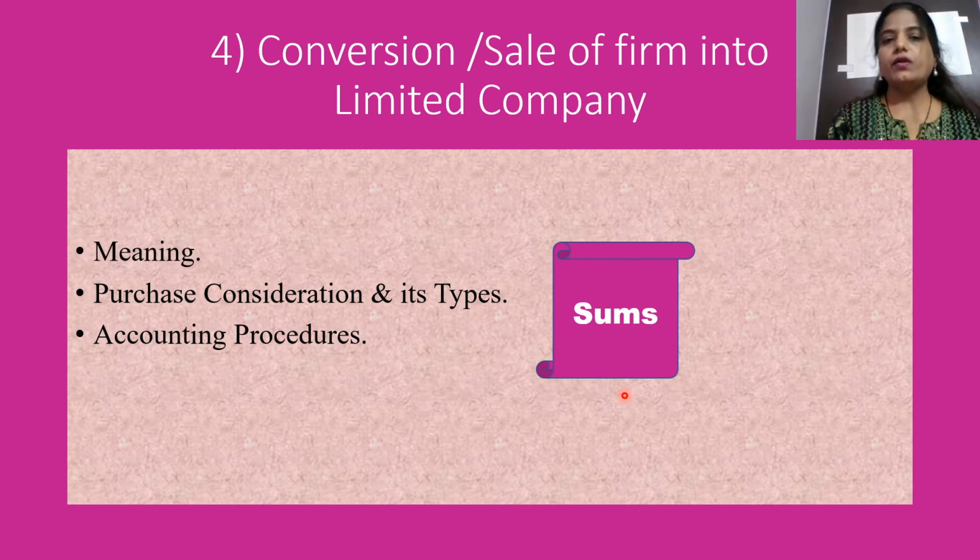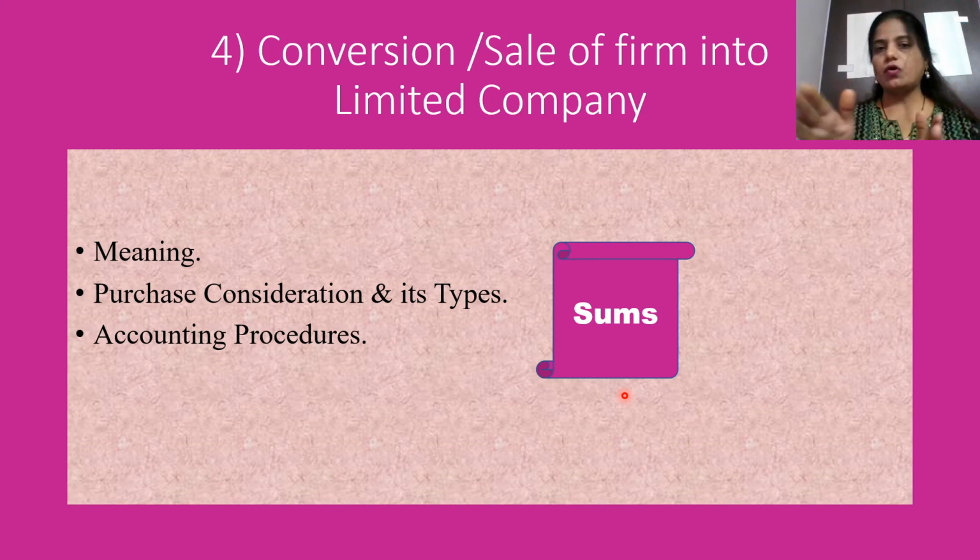We don't have any theory topic as such this year, though we have a small theory question in our exam paper, that is short notes, which is based on all the 4 topics. But the major part of our paper is based on what? Sums. The format of the question paper is same that you had in FY BCom. Question number 1 is based on objectives, which will be covering all the 4 topics. Then we have sums on each of the topics that we have discussed just now. And the last question is based on the short notes or a long theory question, that is an option. So this is the paper pattern, the same paper pattern which you had in your semester 1 and semester 2.